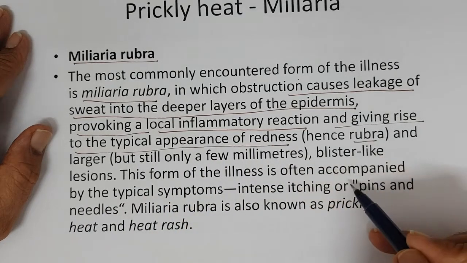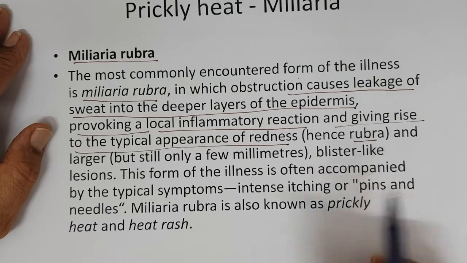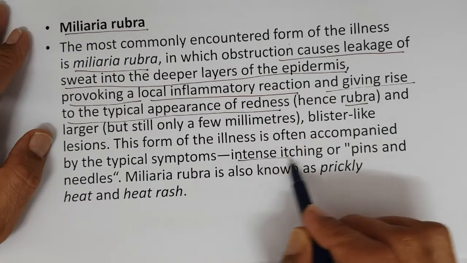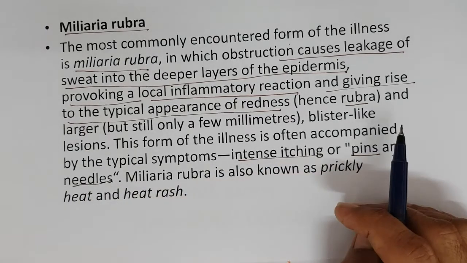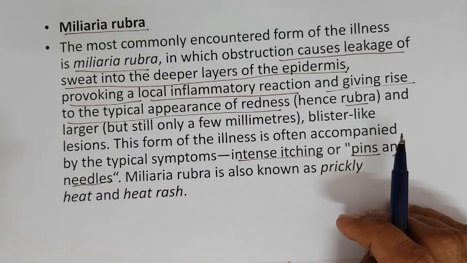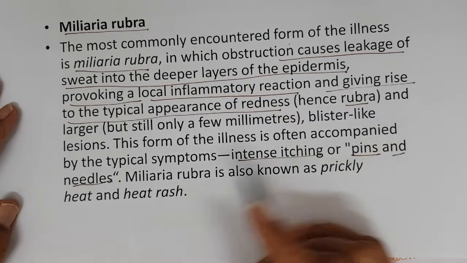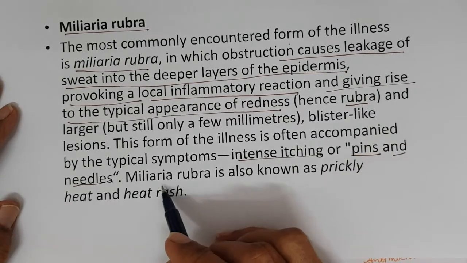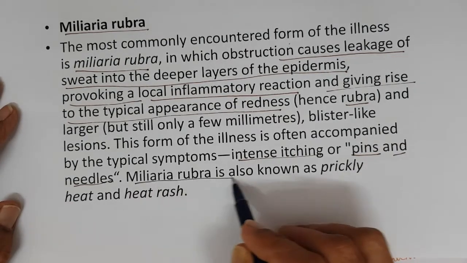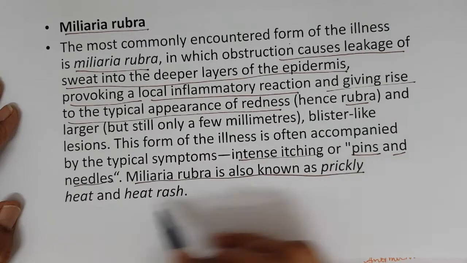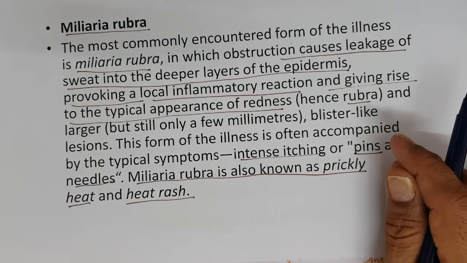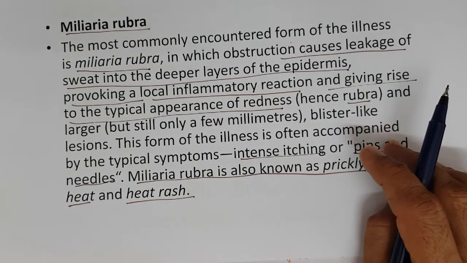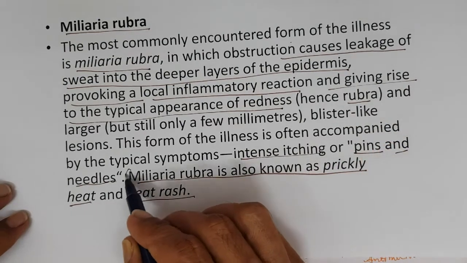That's why rubra. So, intense itching, like pins and needles pricking, that sort of intense itching. This condition is specifically known as prickly heat or heat rash. So, the typical prickly heat is miliaria rubra.